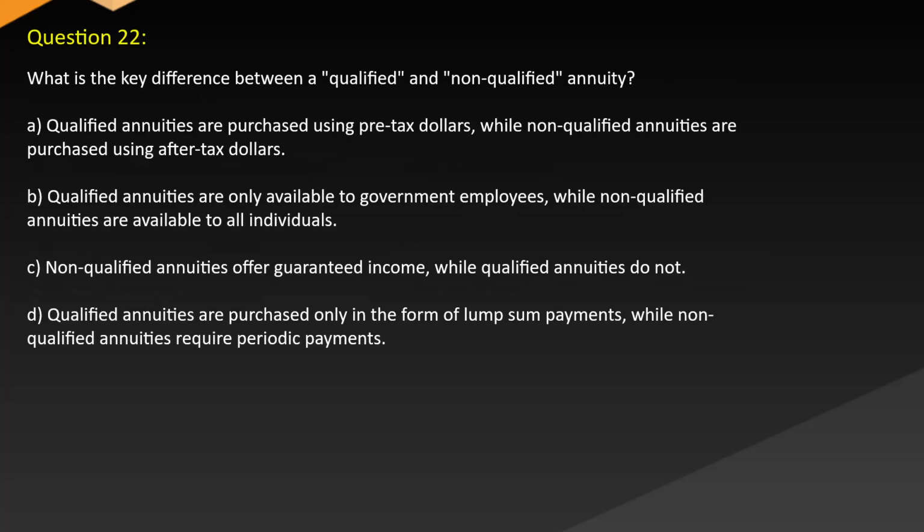Question 22. What is the key difference between a qualified and non-qualified annuity? A. Qualified annuities are purchased using pre-tax dollars, while non-qualified annuities are purchased using after-tax dollars. B. Qualified annuities are only available to government employees, while non-qualified annuities are available to all individuals. C. Non-qualified annuities offer guaranteed income, while qualified annuities do not. D. Qualified annuities are purchased only in the form of lump sum payments, while non-qualified annuities require periodic payments.